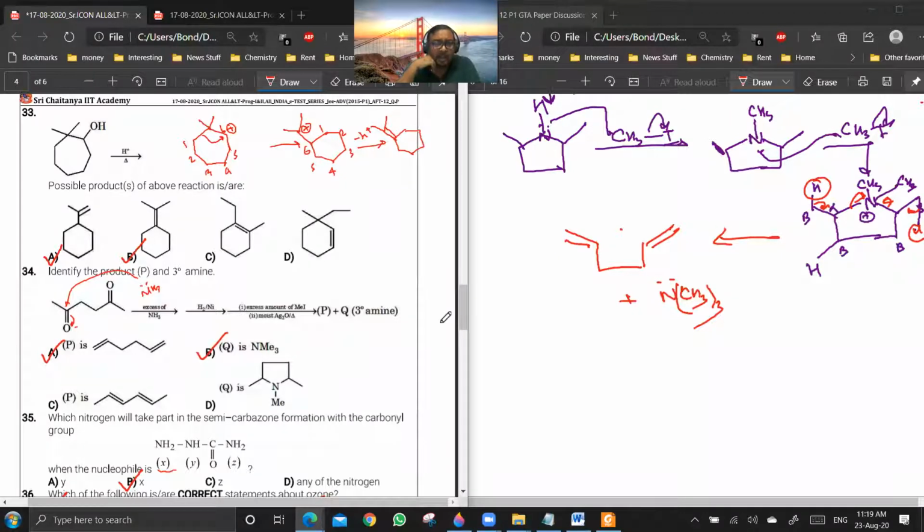Okay, 34 is done. Yes, no. Here Ag2O is acting as a base. Ag2O will be giving OH minus in small amounts. Everyone is clear? Yes or no? If there is a doubt, say that also.